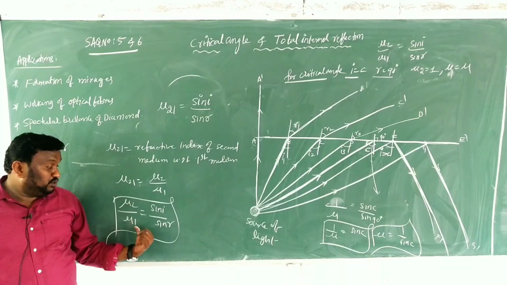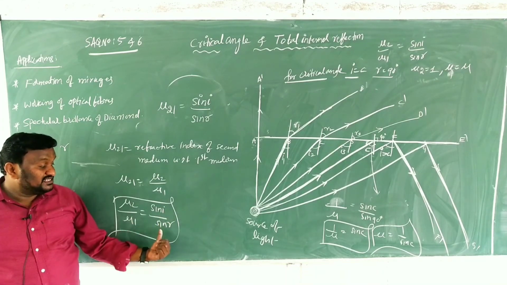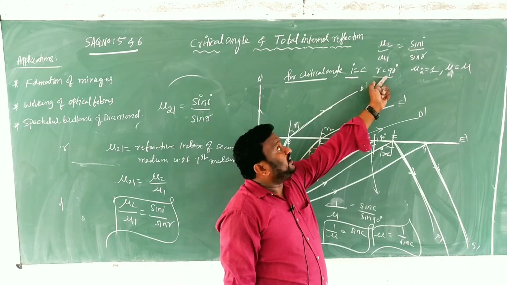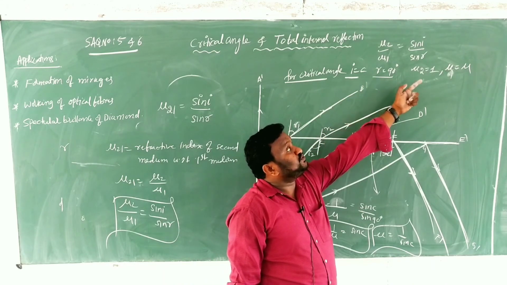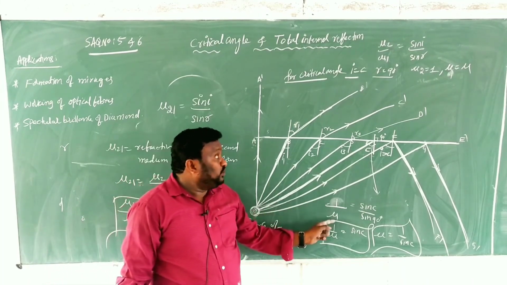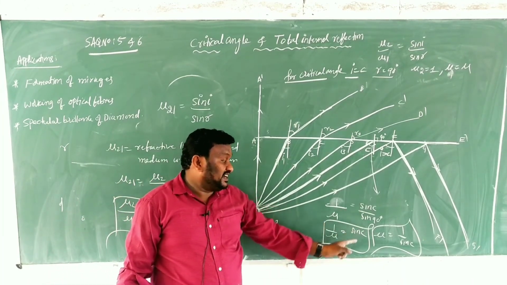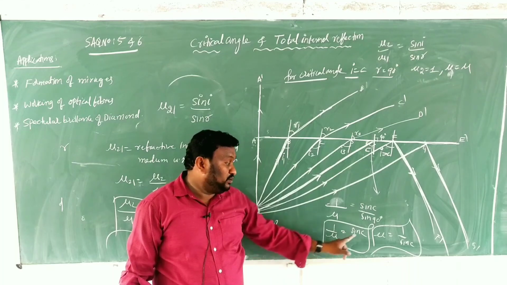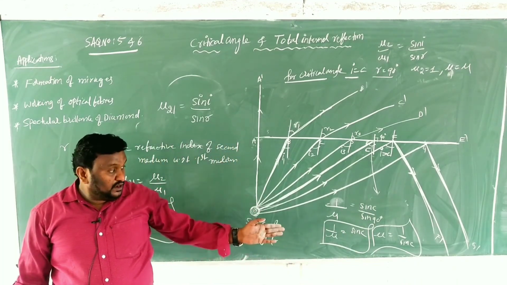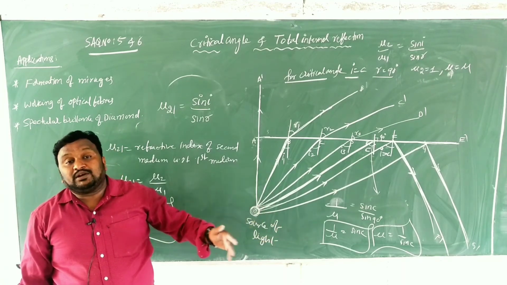Then 1 by mu is equal to sin C by sin 90. Why? Because for critical angle I is equal to C, R is equal to 90 and mu 2 is equal to 1 and mu 1 is equal to mu. Then substitute, what you get? 1 by mu is equal to sin C by sin 90. Then sin C is equal to 1 by mu, or mu is equal to 1 by sin C. That is the relation between critical angle and refractive index.